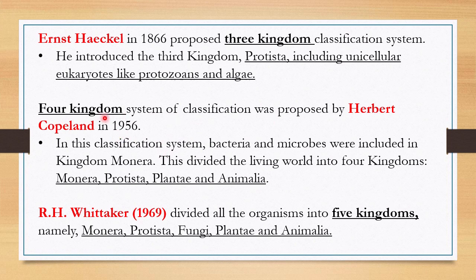So this is the four kingdom system of classification. Finally, the widely accepted system of classification was given by R.H. Whittaker in 1969, which is called the five kingdom classification system, without any drawbacks. All the organisms were divided by this scientist into five kingdoms: Monera, which includes unicellular prokaryotes, then Protista, which are unicellular eukaryotes, then fungi, Plantae and Animalia. These three groups, fungi, Plantae and Animalia, are multicellular eukaryotes.